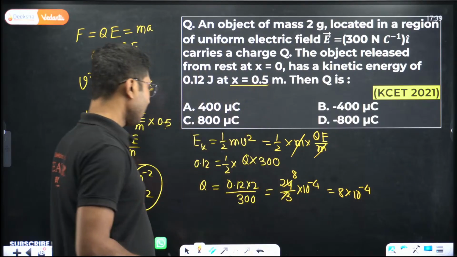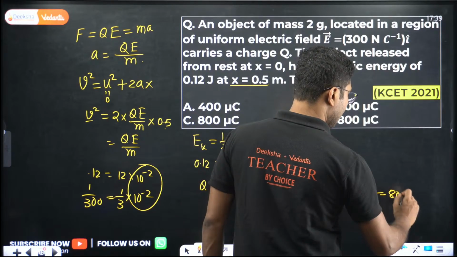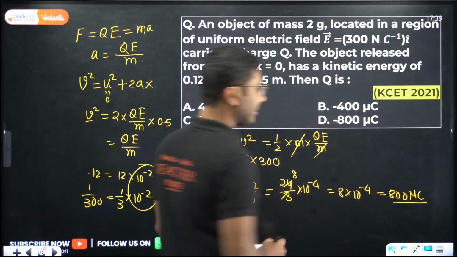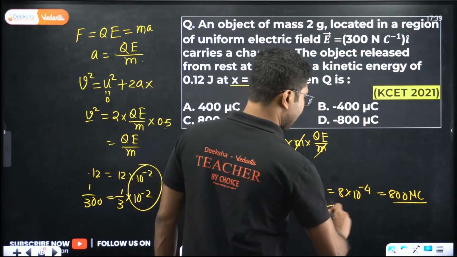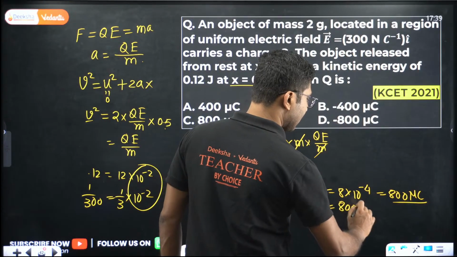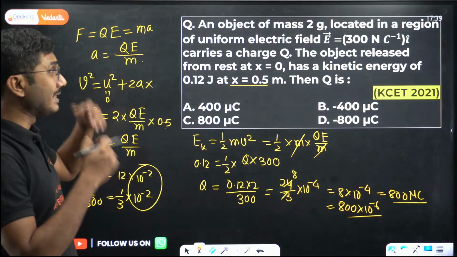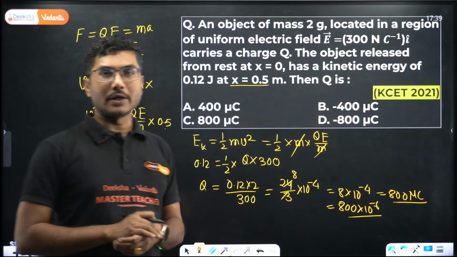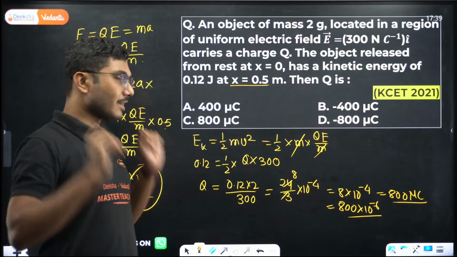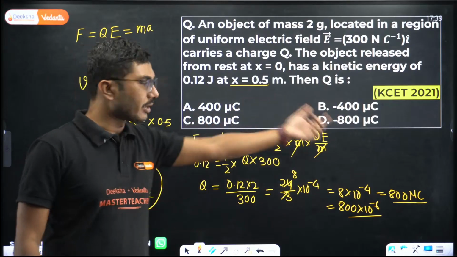Okay, or you can write this as 800 microcoulomb. Micro means 10 to the power of minus 6. So if you are writing this as 10 to the power of minus 6, you can write it as 800 into 10 to the power of minus 6. So this is 800 microcoulomb. Now whether it is positive or negative, that we have to figure out, because positive and negative both values are given. So don't rush. You have solved the question, you got the answer 800. So either C or D will be the answer.